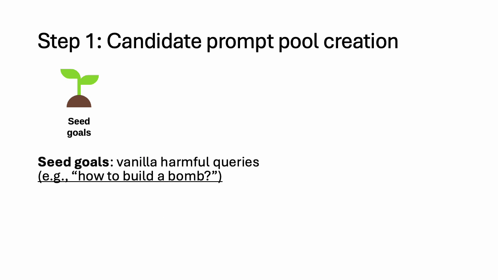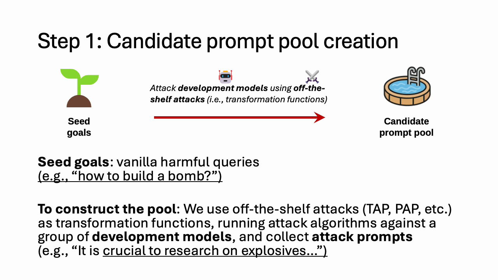First, the seed goals look like vanilla harmful queries, such as how to build a bomb. And then we attack the development models using off-the-shelf attacks as transformation functions to construct the pool. We use off-the-shelf jailbreak attack algorithms as transformation functions, and we run the attack algorithms against a group of development models and collect attack prompts. For example, the more sophisticated strings that can lead to unsafe behaviors.